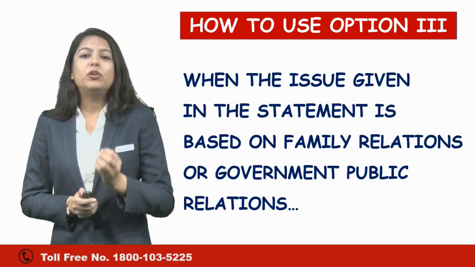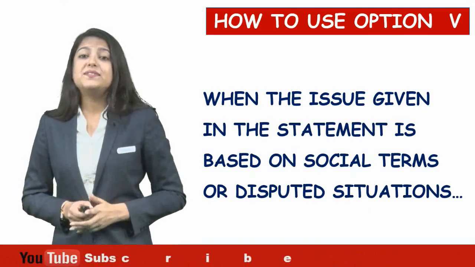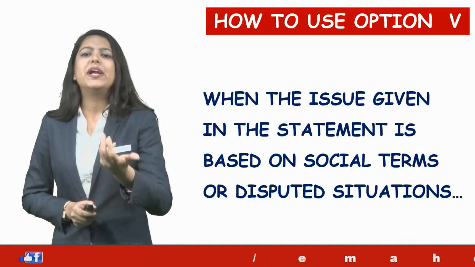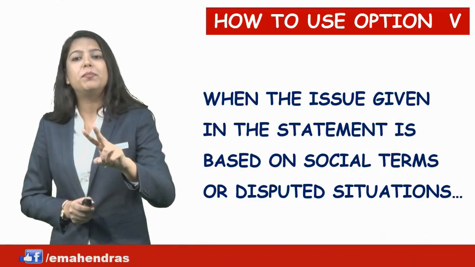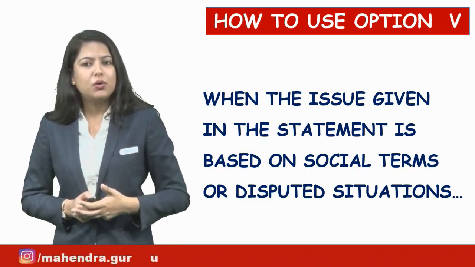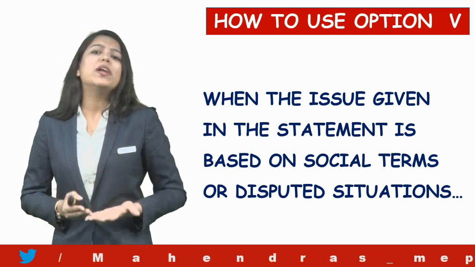Now if we talk about the fifth option, how to use option number 5, because if I have said 1, 2, 4 is easy to mark, option number 3 I have made you all clear, family relations, government public relations. You just learn this, remember this, and you will be able to solve the question. Now if I say how to use option number 5, that was both 1 and 2 strong.